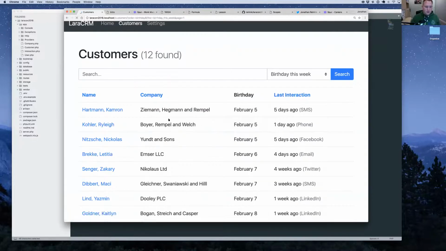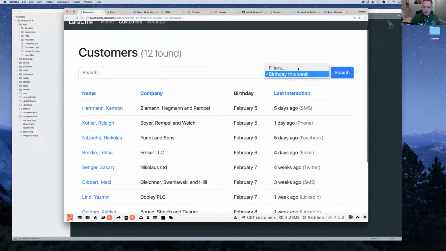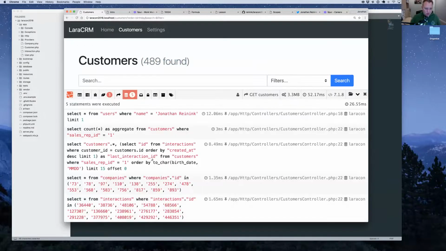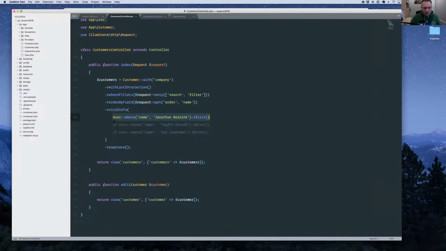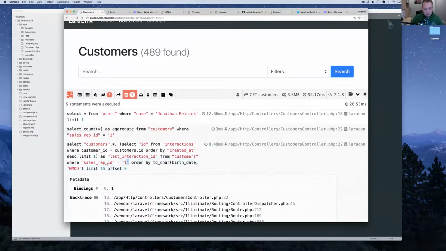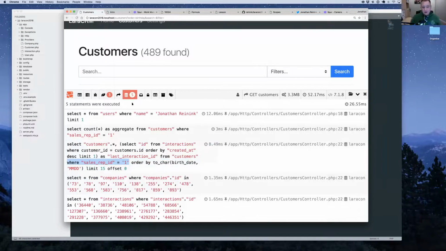So let's reload this here. And sure enough, I'm going to clear all my searches. We now have 489 customers for me. And if we look at the actual queries here, we have one more query. That's only because I'm loading this user record. Don't be alarmed. So if we look in here, we can see here that the customer now has a where sales rep ID equals 1. So that's finding the customers that are visible to me.